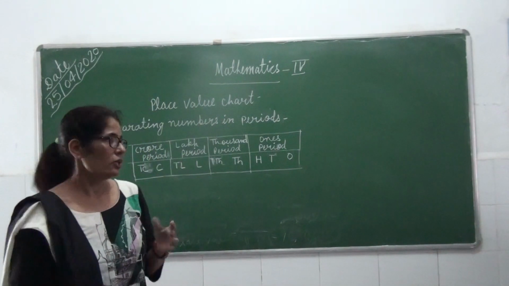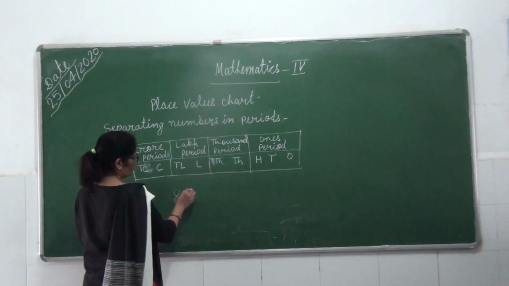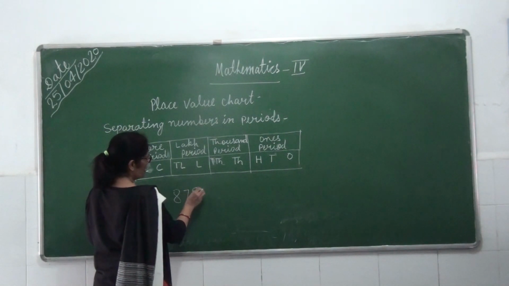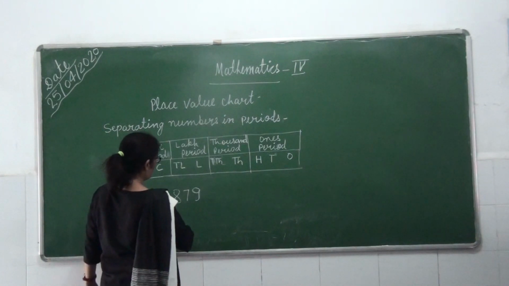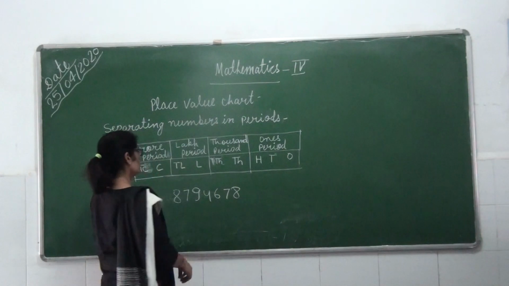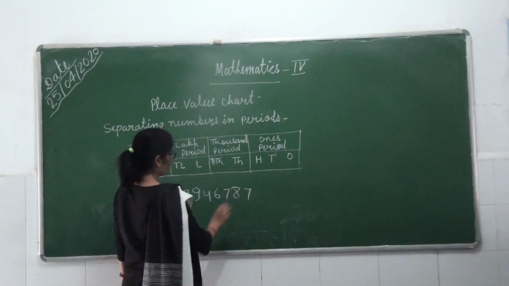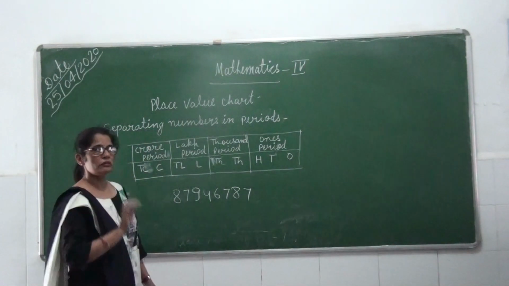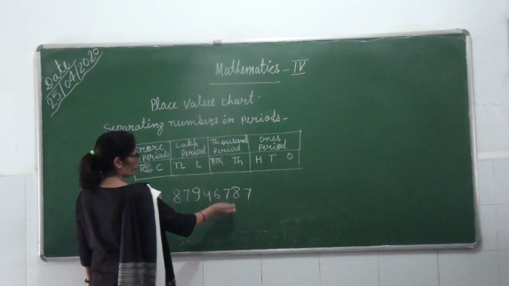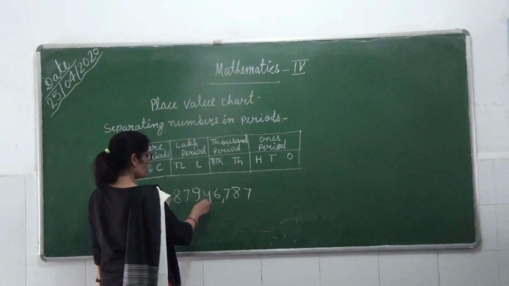Now if I ask you, I am writing a one digit number. Again we are separating it in periods: ones, tens, hundred, the ones period. Thousand, 10,000, the thousand period.